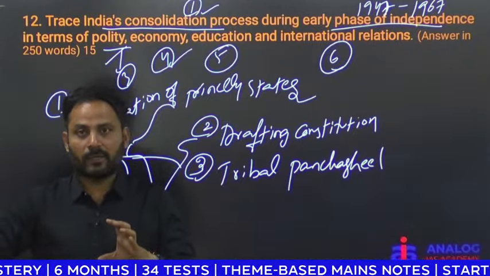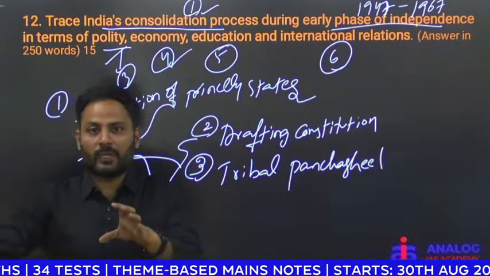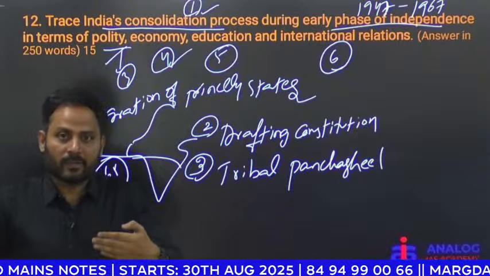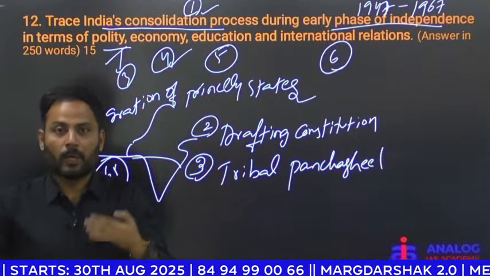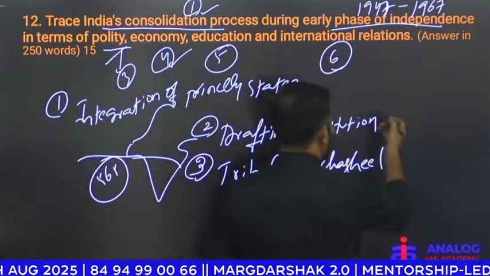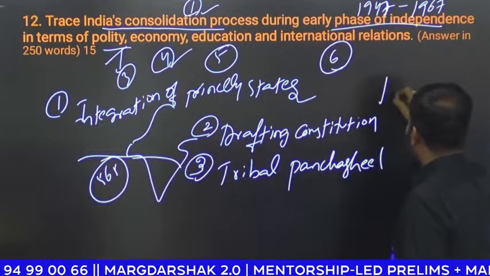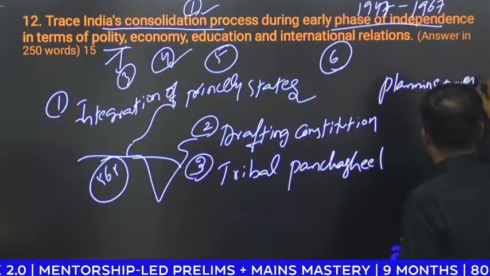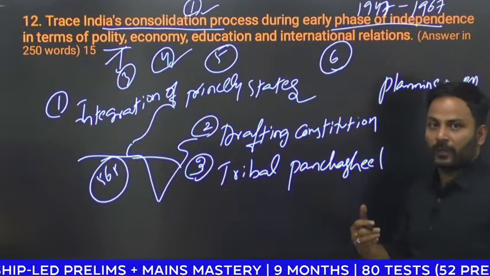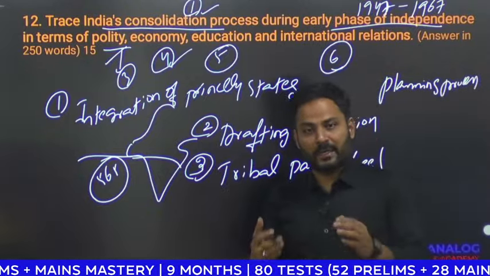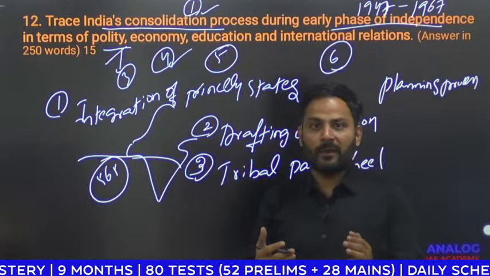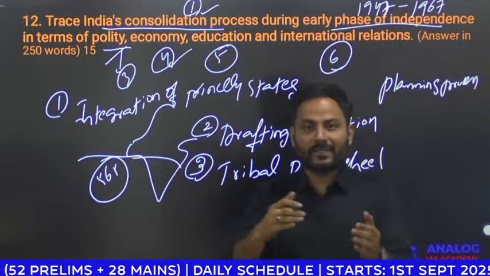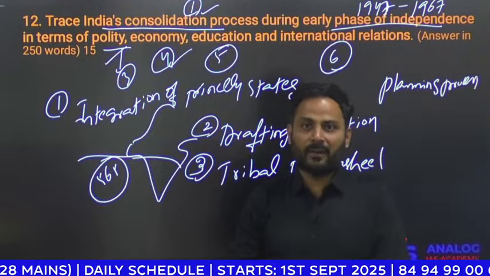Majority of the economic areas were taken over by the public sector, so you can see the emergence of public sector companies. Inspired by Russia, we started the planning process: first five year plan, second five year plan, third five year plan. The central government took responsibility, allocated the resources and orchestrated development in India.